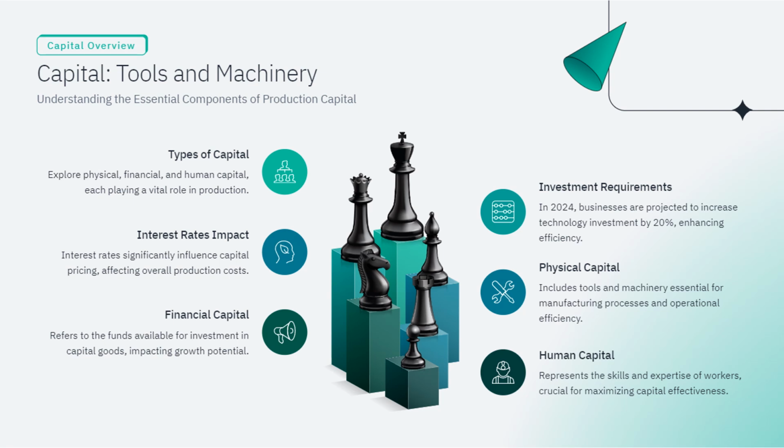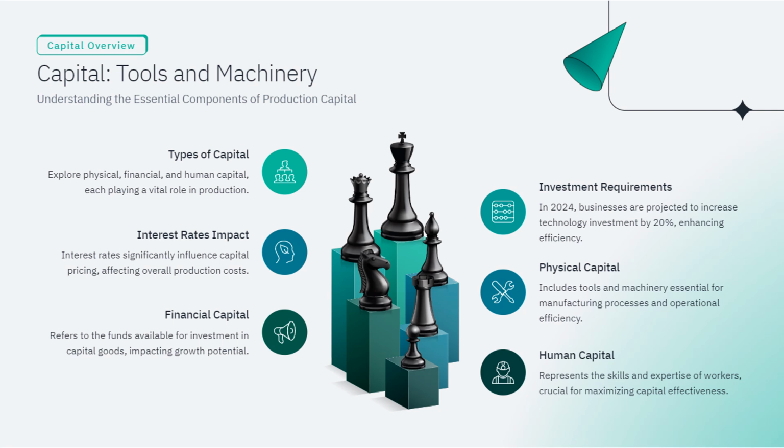Physical capital, like tools and machinery, is vital for a business's daily operations. Without them, production would stop, as they are essential for keeping everything running smoothly. Human capital represents the skills and expertise of workers crucial for maximizing capital effectiveness. Skilled workers are invaluable, using their expertise to maximize the potential of machinery and tools, much like a chef creating a gourmet meal from basic ingredients.